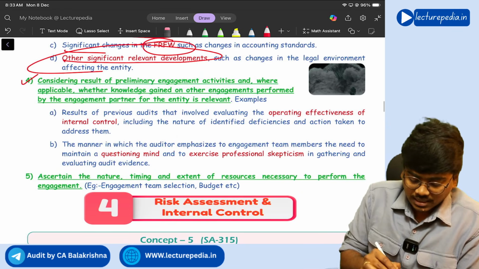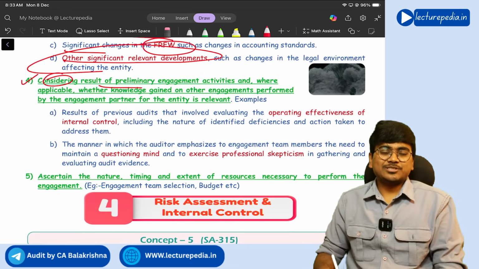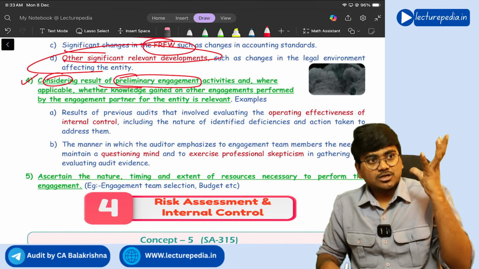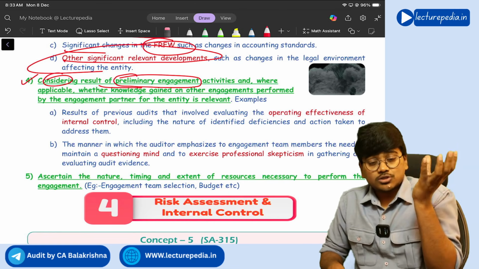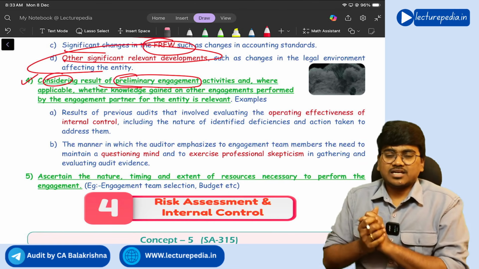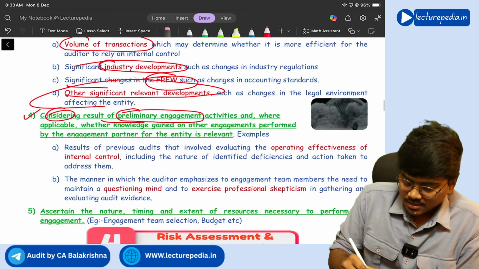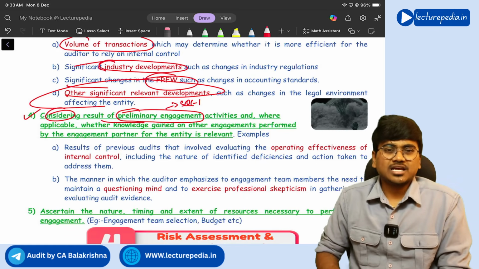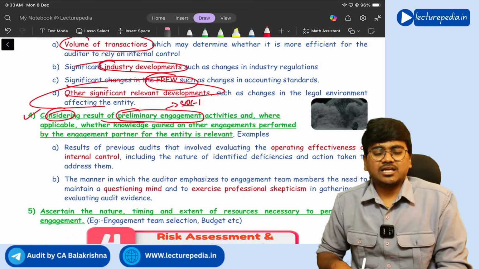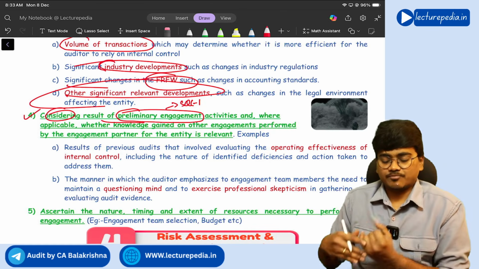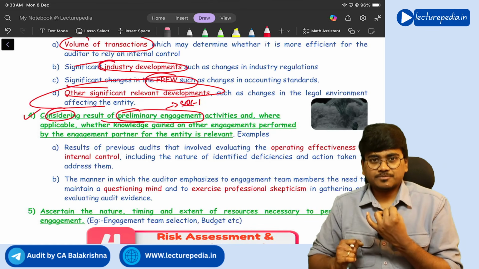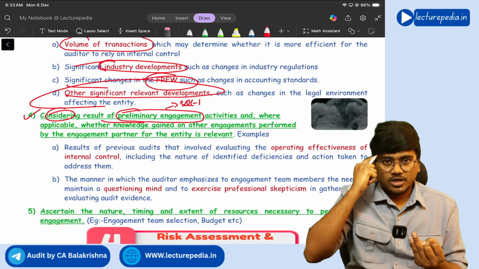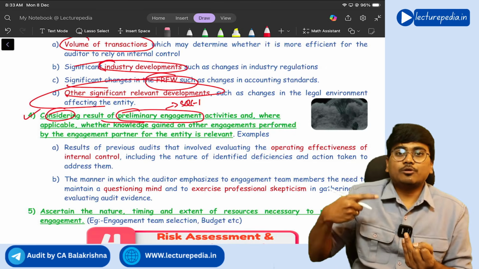Next, considering results of preliminary engagement activities. What are these preliminary engagement activities? For development of overall audit strategy, you should also consider the results of preliminary engagement activities. If you remember, in SQC 1 and SA 220 we have discussed some preliminary engagement activities. Before accepting the engagement you will perform certain activities like verifying integrity of the client, right? And whether my engagement team has proper knowledge and is competent enough to perform the work or not.